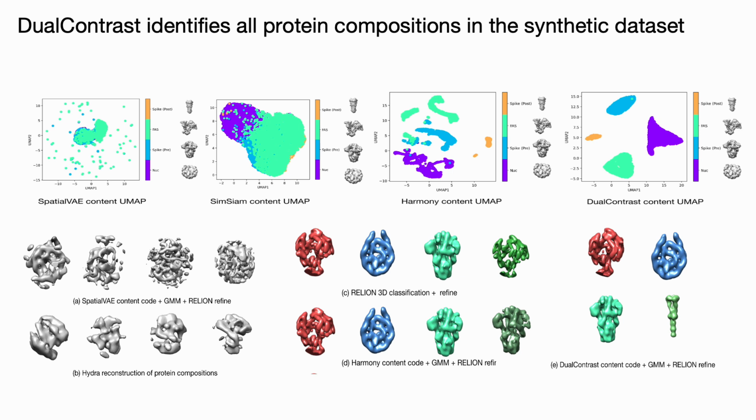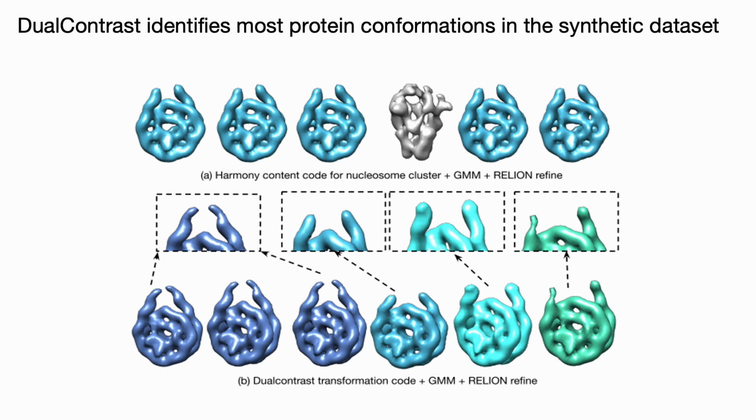For recovering the structures, we performed Gaussian mixture model clustering on the space followed by relion refinement to increase the signal and resolution. We could successfully recover all 4 protein compositions using dual contrast, which was not possible with other methods. Then we assessed whether the transformation factor in dual contrast can enable identification of different conformations of proteins.